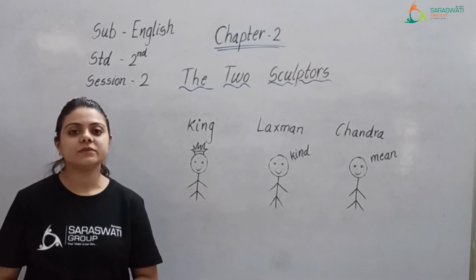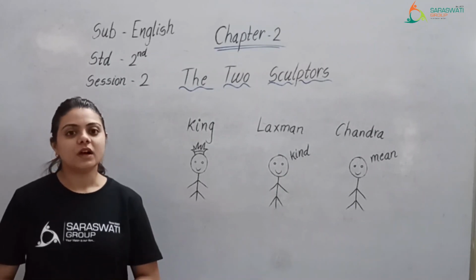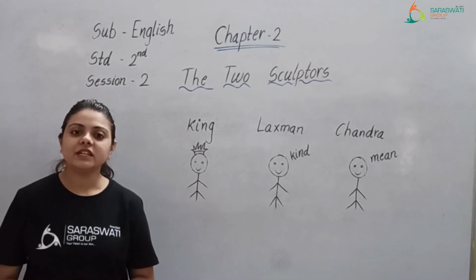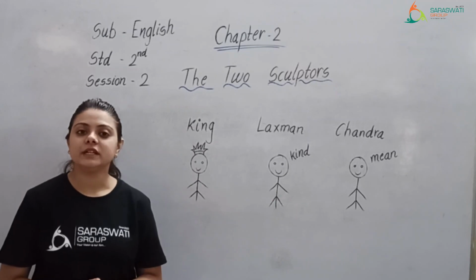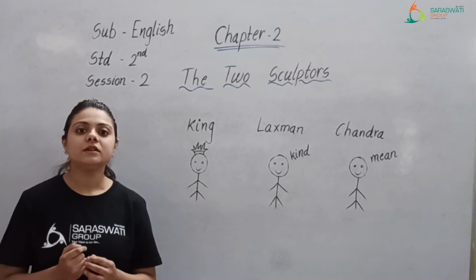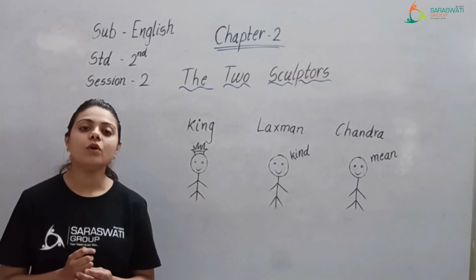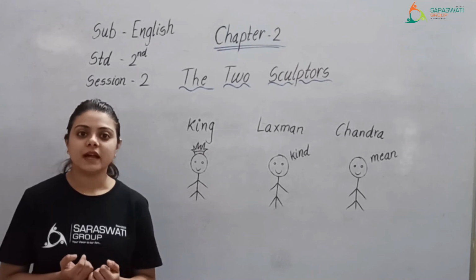At the end of this video lecture, you will get a worksheet. In this worksheet, there is an activity for you. And for this activity, you need Play-Doh. Play-Doh means the colorful dough from which you make toys, right?